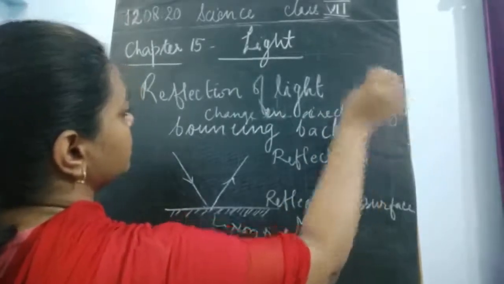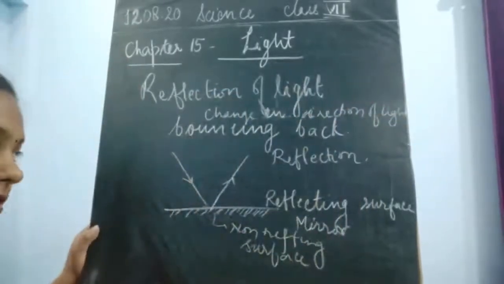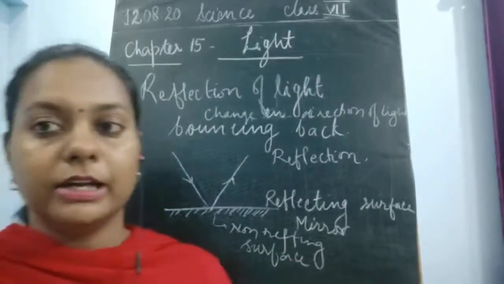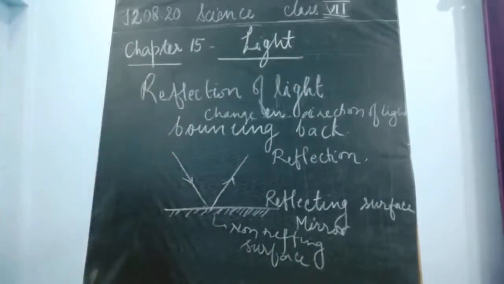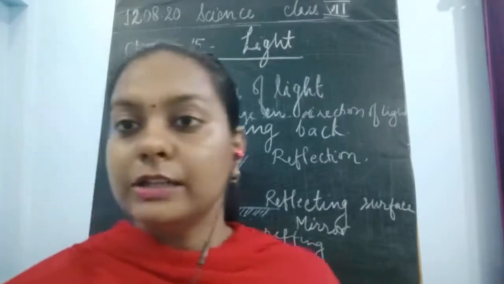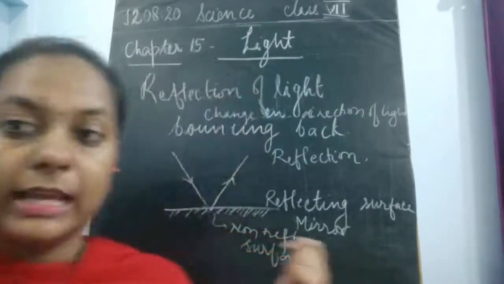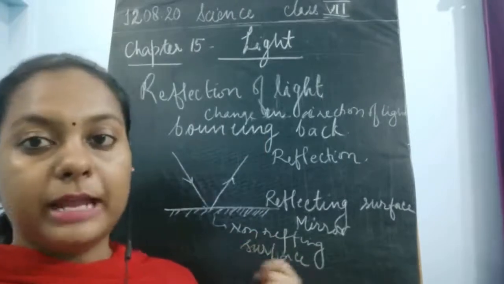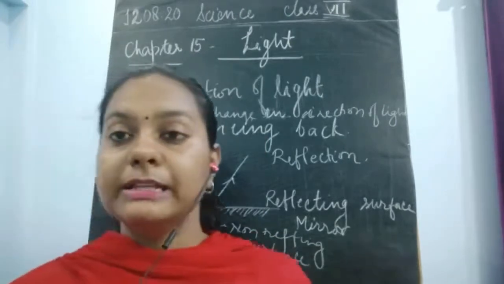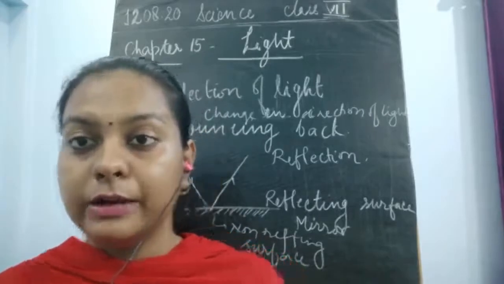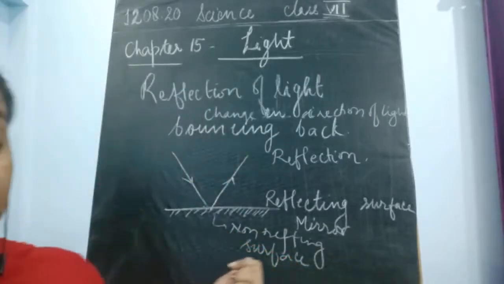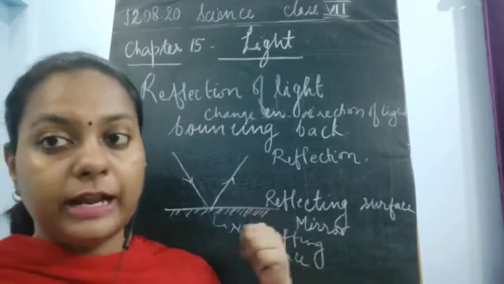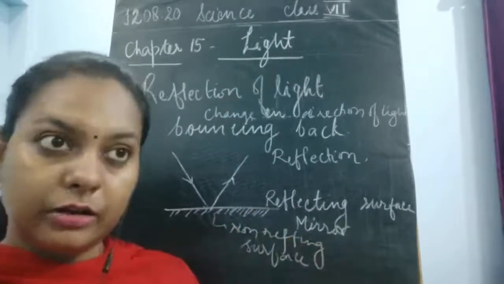Okay, so this is about reflection. Reflection means the changing of the direction of light, or the bouncing back of light. This bouncing back of light always takes place from a reflecting surface; it is not going to take place from any other surface. Please remember that if the surface is rough, this bending of light is not going to be seen in a very regular manner.